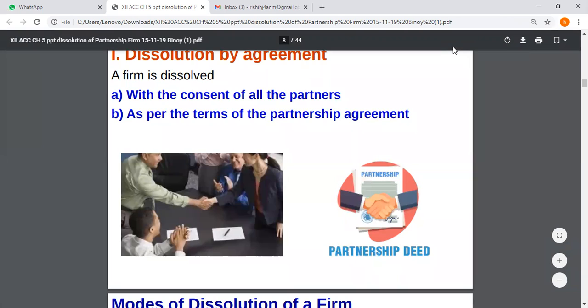As per the terms of the partnership agreement, when the business was started, when the partnership was started at that time, they might have agreed that after so and so years or after so and so period of time, there will be the dissolution of partnership. So that is again as per the partnership agreement.